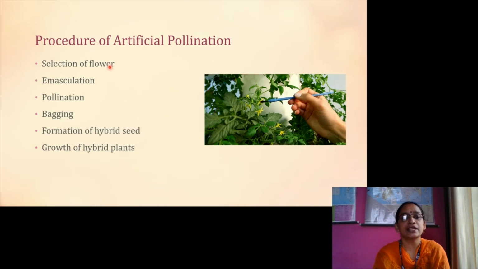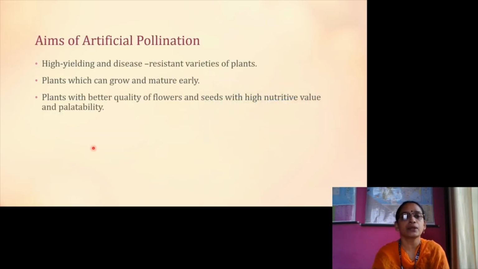First of all, selection of flower. Then emasculation. It is followed by pollination, bagging, formation of hybrid seed, and growth of hybrid plants. These are the steps of artificial pollination. What are the aims of artificial pollination?